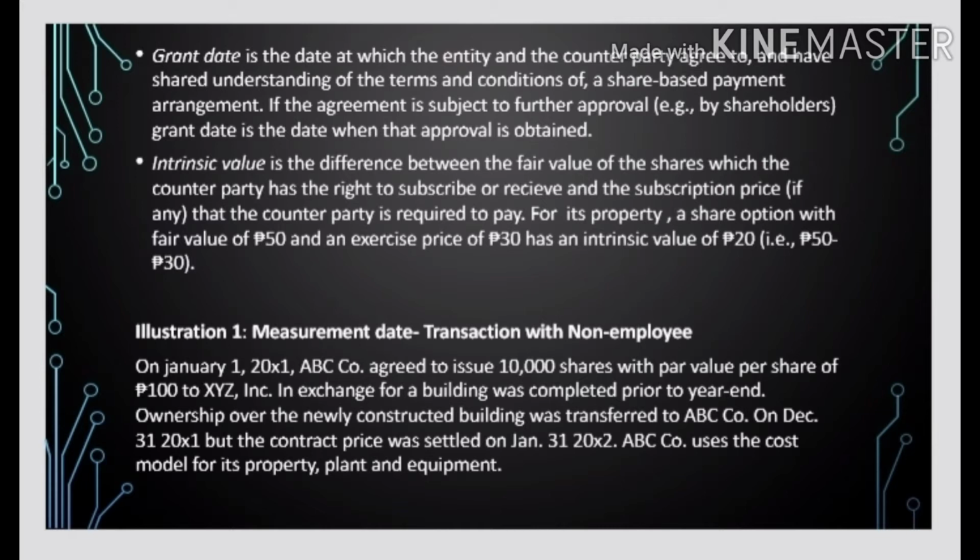Illustration 1. Measurement date. Transaction with non-employee. On January 1, 20X1, ABC Co. agreed to issue 10,000 shares with par value per share of 100 pesos to XYZ Incorporation in exchange for a building. The building was completed prior to year-end, and ownership over the newly constructed building was transferred to ABC Co. on December 31, 20X1, but the contract price was settled on January 31, 20X2. ABC Co. uses the cost model for its property, plant, and equipment.